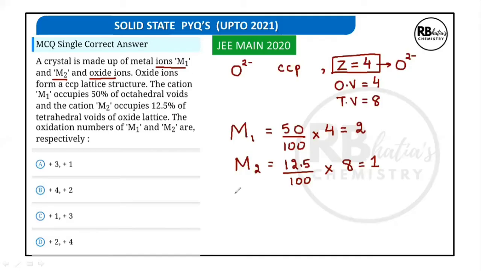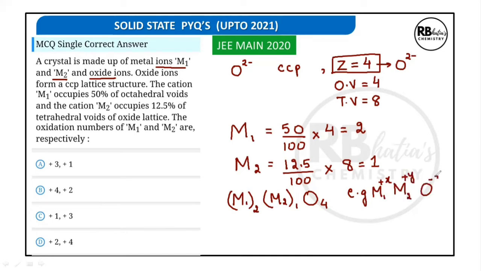Now, this means the formula becomes M1 cations are 2 in number, M2 cations are 1 in number, and oxide ions are 4 in number. We need to calculate the oxidation numbers of M1 and M2. Let the oxidation number of M1 be X. So let us assume this is plus X and this is plus Y and O we know is minus 2.